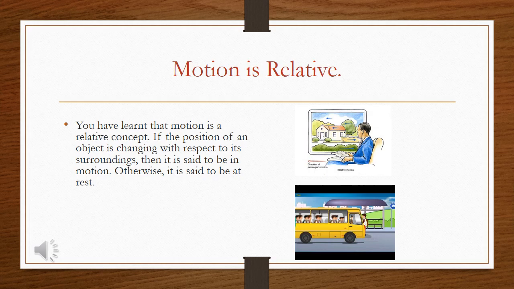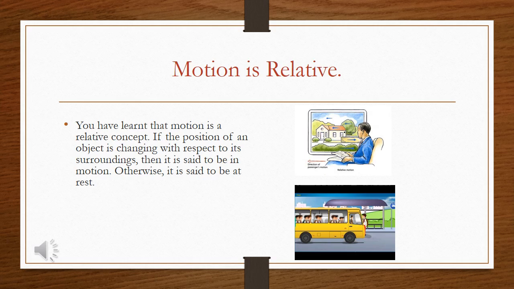That means actually the man is in motion with the train, but he is observing outside the window and he feels that he is at a steady position and the house and the trees are all moving in the opposite direction. But if the man is standing on the road, then he will observe that the house and trees are in steady position and the passenger inside the train is in motion with the train.